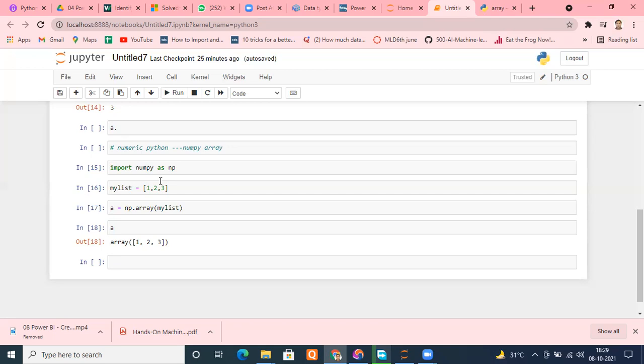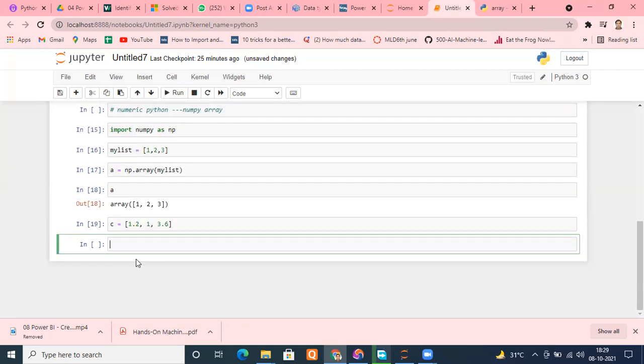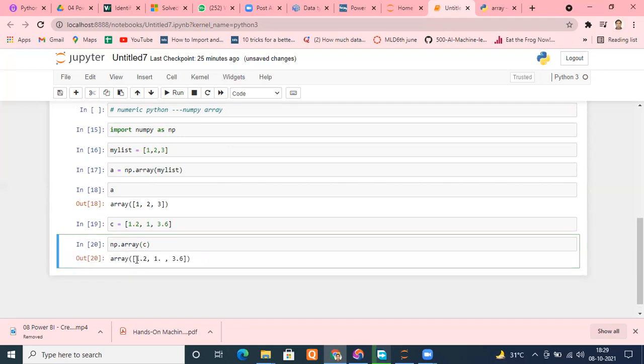For example, let me try one more thing. Let me create a new list, C, and let's put the numbers 1.2, 1, and 3.5 or 3.6. I create a list here, and again I did the same process, np.array, and pass my list. Now see what it has done.